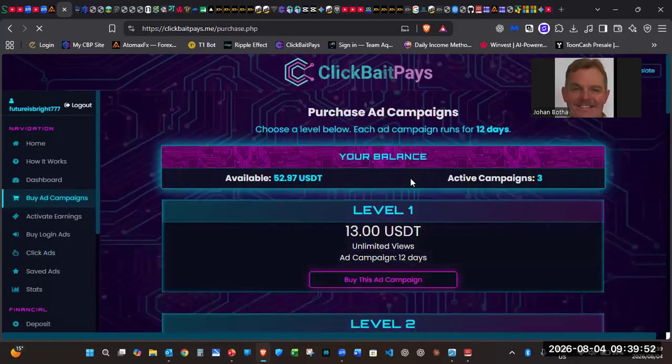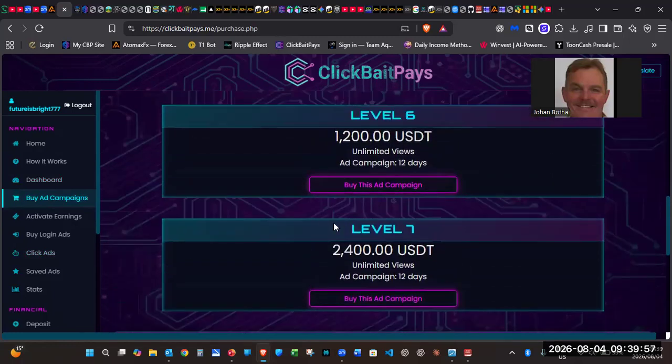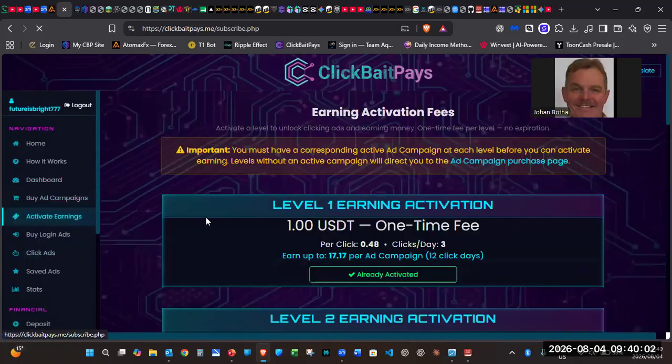Take note that there are 7 different levels. As you can see here, 7 different levels. Each level has a 10% activation fee, which you'll find at the activate earnings. You must have a corresponding active ad campaign at each level before you can activate earnings. You only pay this activation fee once off, so you can have multiple campaigns of the same level, but you will only activate that level once, the first time that you join that level.